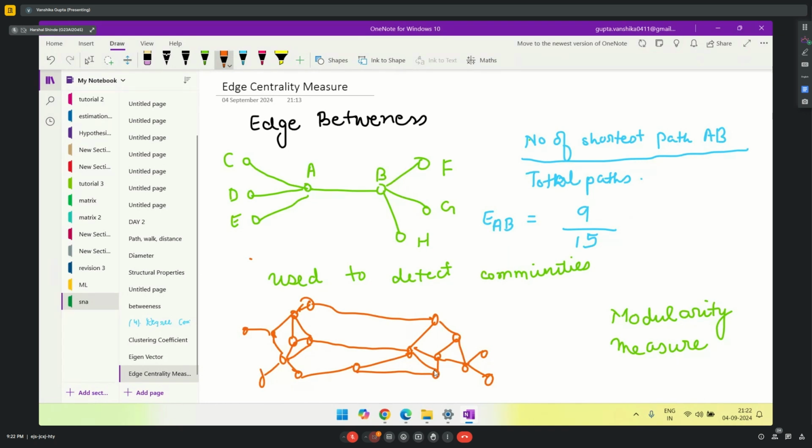Okay, and how do we detect whether these two communities are different? If there is a line which has the highest betweenness, that means it's like a bridge. Consider this as a bridge. If you have to go from point A to B and there is a bridge in between, you'll always have to travel through that bridge to go to the other place. There is no other way, right? So that is why, to detect two communities, we have to remove the bridges from our graph. Once you remove all the bridges from the graph, you can easily identify, okay, this is community 1, this is community 2.